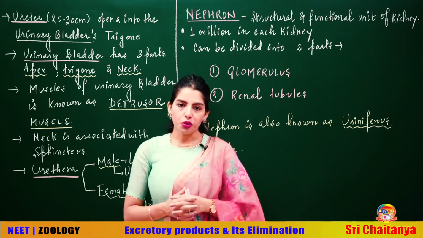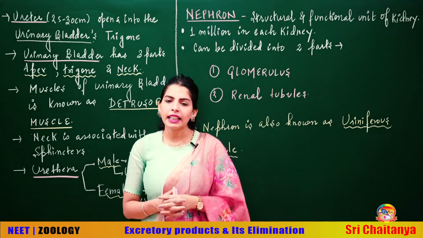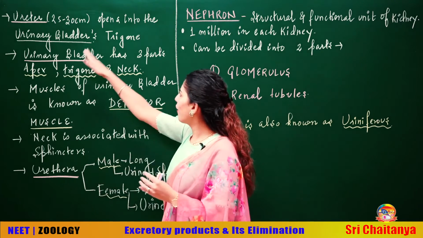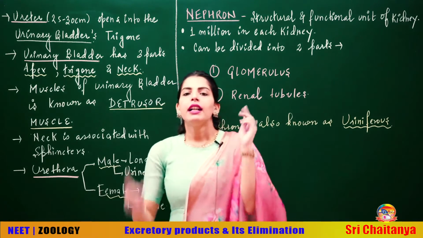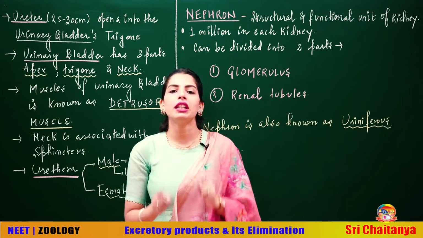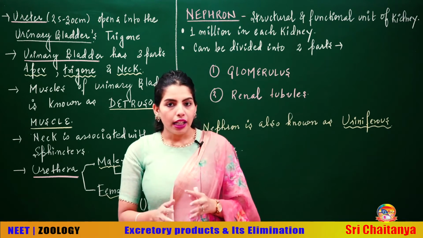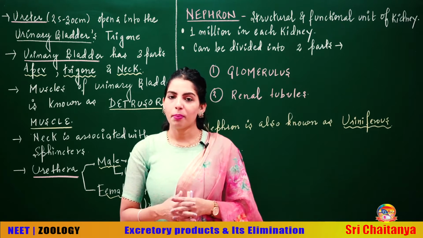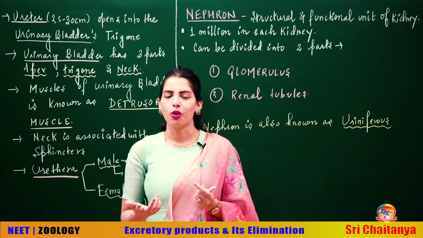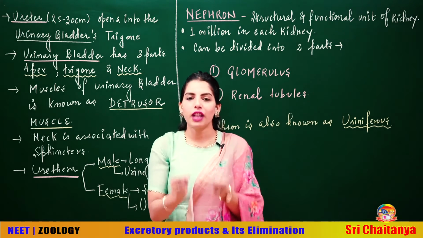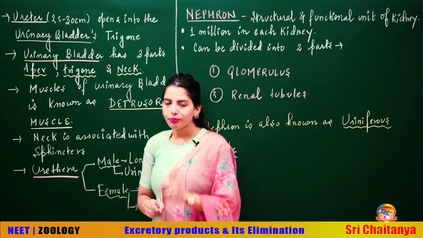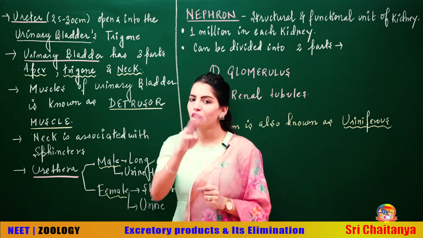Now after kidney, students, the part which is going to carry the urine is the ureter. Now this ureter is a 25 to 30 centimeter long tube. From the hilum, this ureter is finally going to open into the urinary bladder. Now students, there is no sphincter in the ureter, but there is an oblique opening that is not going to cause backflow. So this tube, ureter, is going to open obliquely into the urinary bladder. When you look at the urinary bladder, it has got three parts.